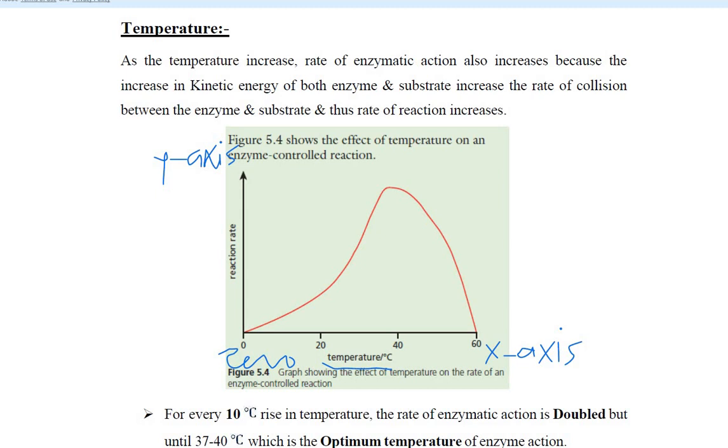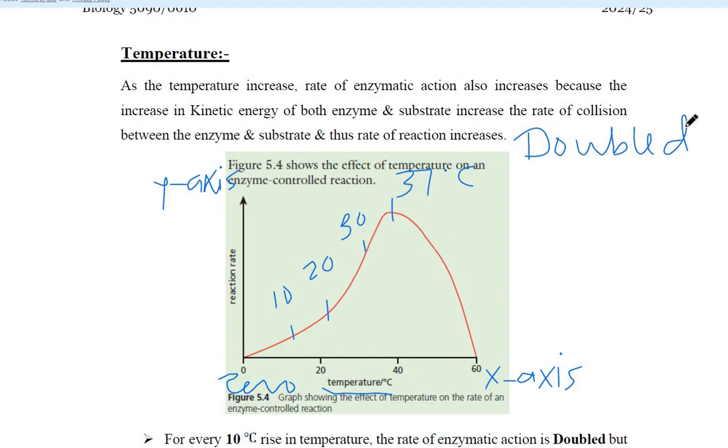But for every 10 degree rise in temperature, 10, 20, 30, 37, for every 10 degrees centigrade, the enzymatic action is being doubled.